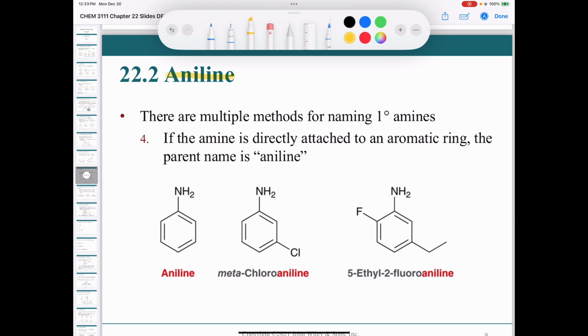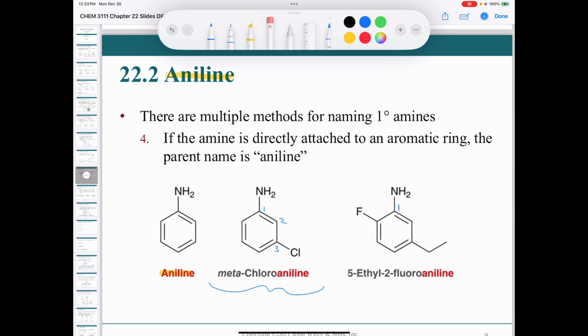So you have to know that aniline is this compound here. We don't call it aminobenzene, we call it aniline. And so if you have some kind of derivative of aniline, like the two compounds that you see here, you denote carbon number 1 as the carbon that is attached to the nitrogen of your aniline, which would be your parent. And so you want to give the first substituent the lowest possible number. Well, on this one here, there's only one substituent, so we're going to go 1, 2, 3. And so you could call this compound 3-chloroaniline, or you can call it metachloroaniline.